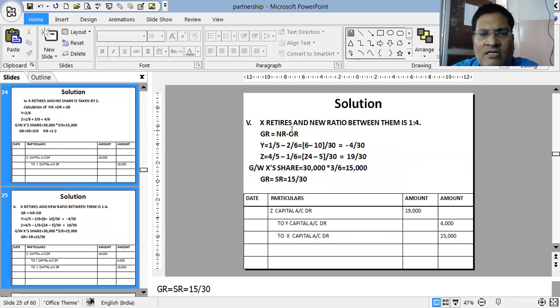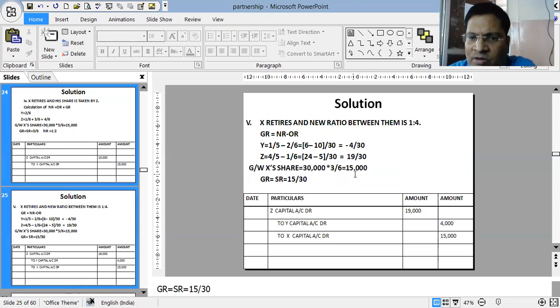Next, the last part. X retires and the new ratio between them is 1:4. Now, this is more or less similar to sum number 2. But over here, when you calculate, you will find Y getting minus 4/30. That means the gaining ratio of Y is minus, which means it is sacrificing. And whoever is sacrificing will be credited. Only gaining partners are debited. So in this case, Z is debited by 19/30. 19/30 of 30,000 is 19,000. Y's capital is 4/30 of 30,000. This way also you can do.